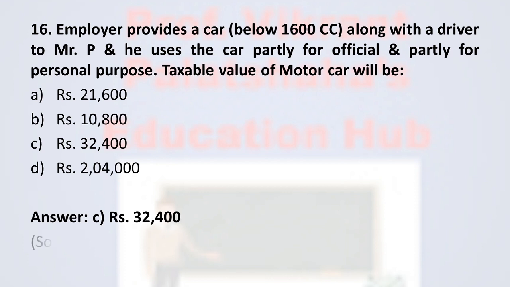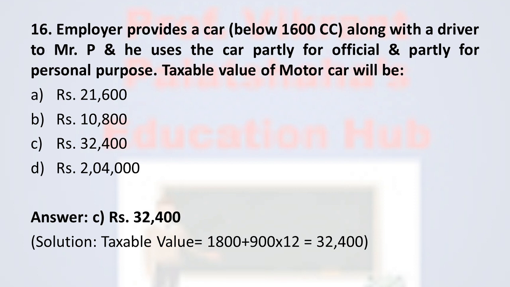Now how did we get this? The taxable value of the motor car that is provided by the employer along with the driver to Mr. P, where the engine capacity of the car is below 1600 cc and the car is utilized for official as well as personal purpose, then the monthly value of the car is 1800 plus 900 per month driver's salary. So therefore it is 1800 plus 900 multiplied by 12, which is equal to 32,400.